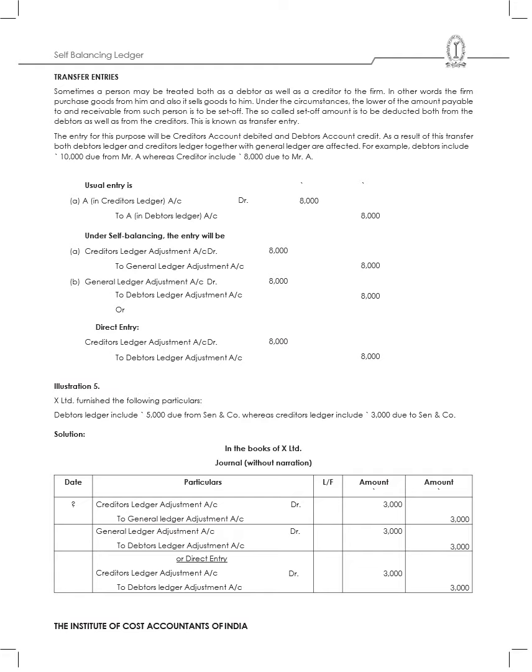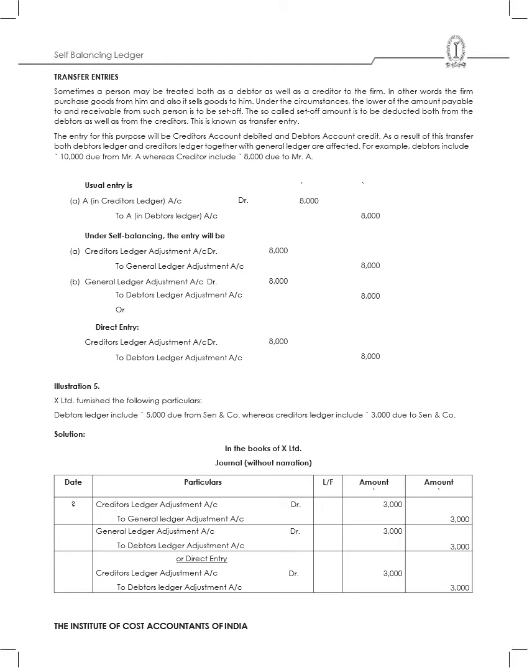Now the next concept we go to is transfer entries. Now sometimes we will also have transfer entries. Now what do you mean by a transfer entry? Sometimes a person may be treated both as a debtor as well as a creditor to the firm. In other words, the firm purchases goods from him and also it sells goods to him. So it's a transfer. Under the circumstances, the lower of the amount payable and receivable is to be set off. This set off amount is to be deducted from both the debtors as well as creditors. So that is called a transfer entry.